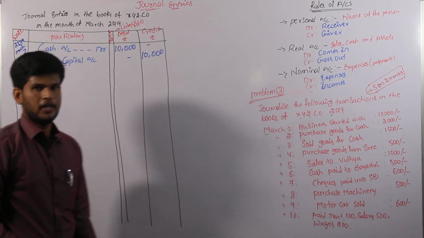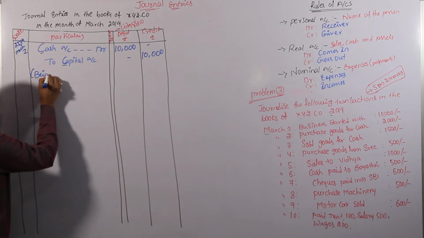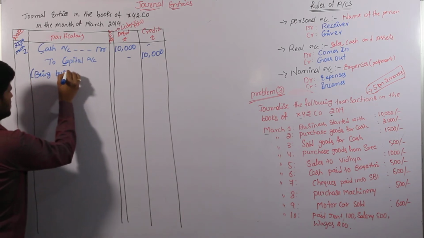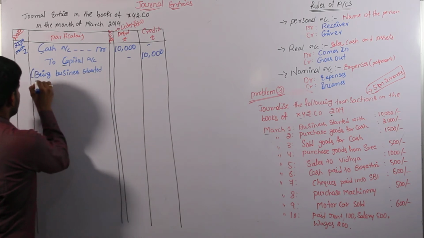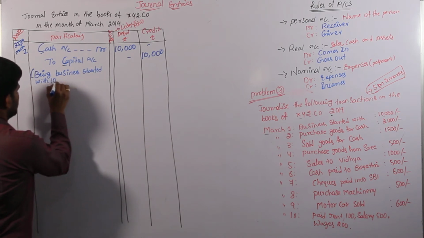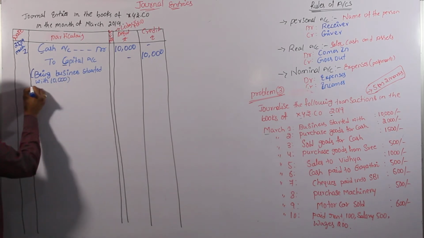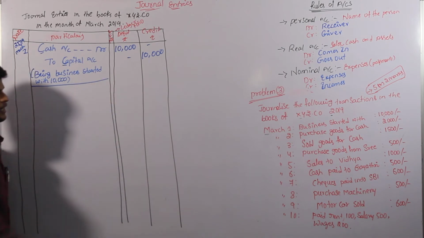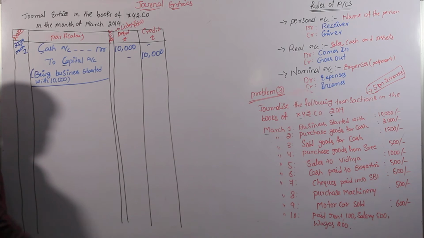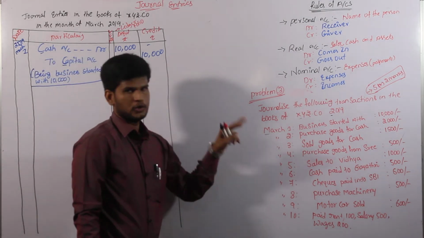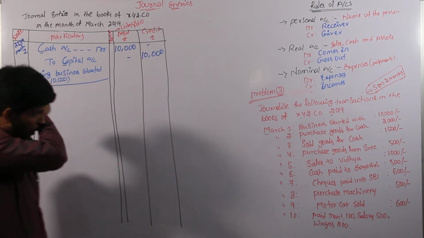That's the reason we have to write the narration. Narration starts from being business started with 10,000. After the entry is completed, we have to draw the underline for the first day transaction and come to the second day transaction. No need to enter the year and March because all transactions are relating to the March month. Second day transaction.